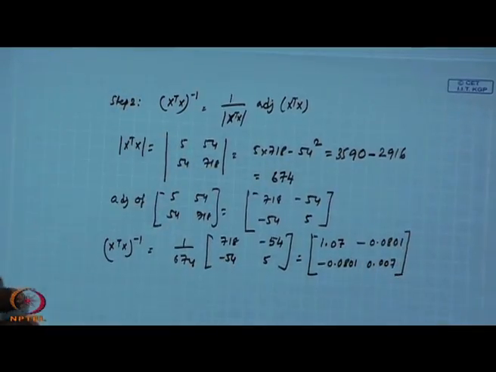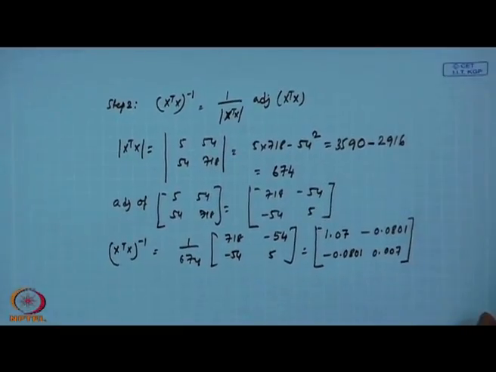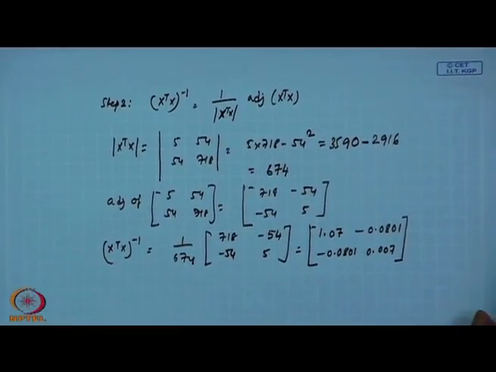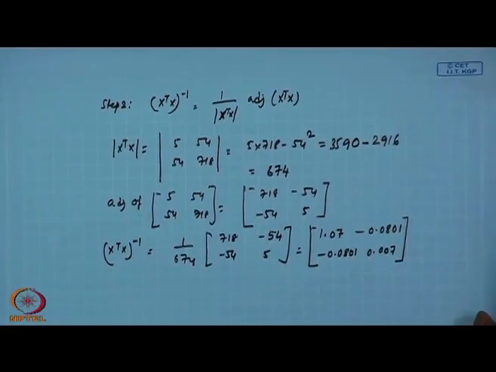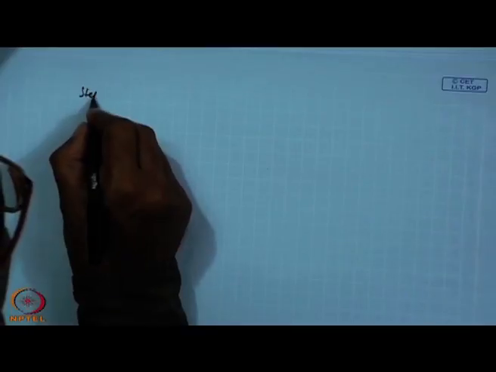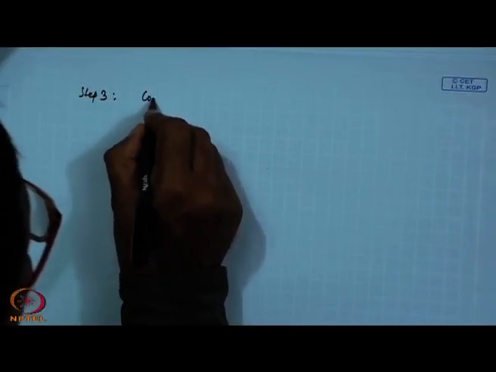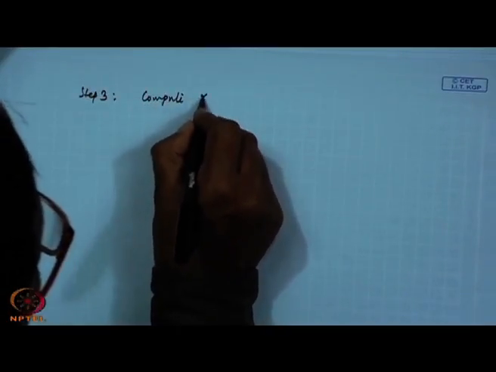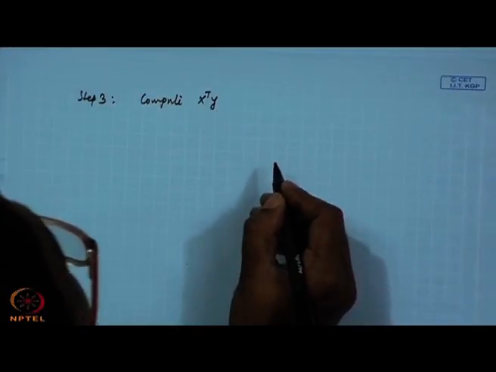Okay. Then what do you require to know now? You require to know x transpose y. That is another thing you have to compute. Then your step 3 is to compute x transpose y.